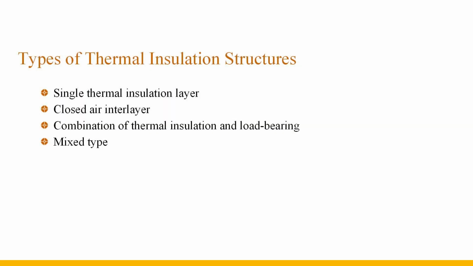The types of thermal insulation structures mainly include single thermal insulation layer, closed air interlayer, combination of thermal insulation and load bearing, and mixed type. The method of setting up a single insulation layer does not require the insulation layer to bear the load, and the selection is flexible. Plate-shaped, fibrous and granular materials can be used.